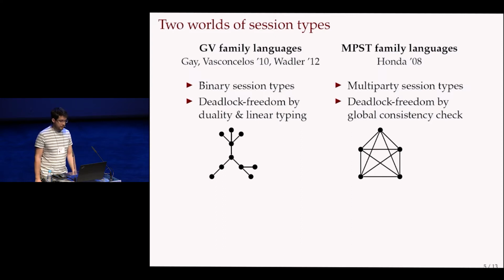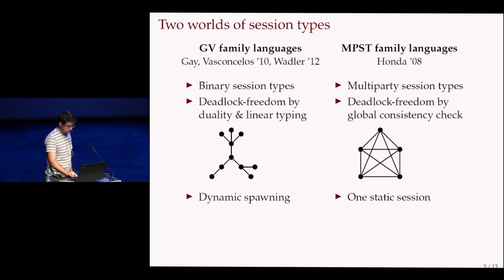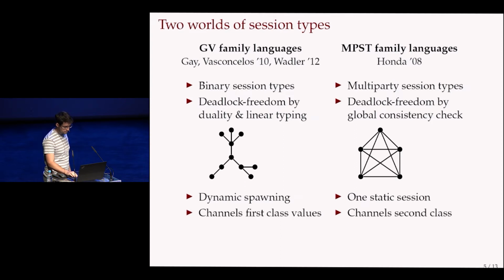Here, each vertex is a process, and a line indicates a communication channel. On the other hand, with multi-party languages, you have a fully interconnected topology, but then the deadlock freedom has to be ensured by this global consistency check. This means that in the GV family of languages, you can have dynamic spawning, and in the multi-party languages, you usually have one static session, at least if you want to stay in the deadlock-free fragment. In the GV family of languages, you also have channels as first-class values, whereas in the multi-party languages, you usually do not.